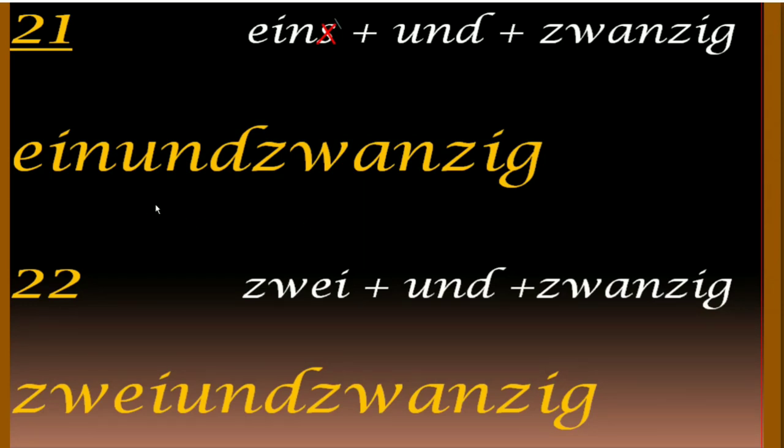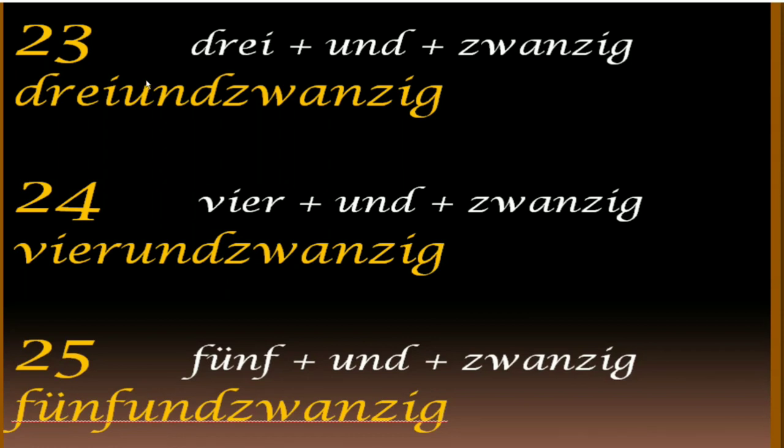Again, 21. Next, 22. So here we can see that 2 is zwei and 20 is zwanzig. So the number after the first number is taken first, which is 2. 2 plus und plus 20, which is 22. Again, 22. Und means and. 22.